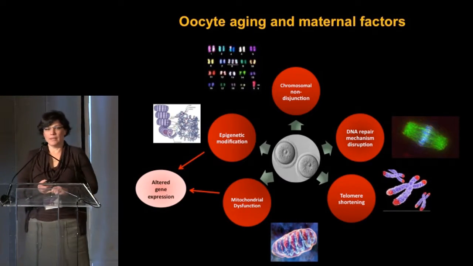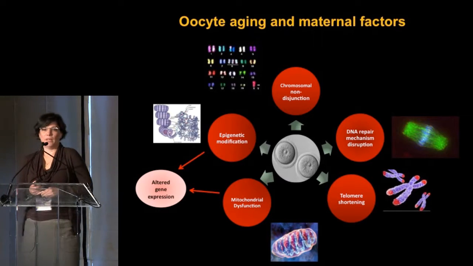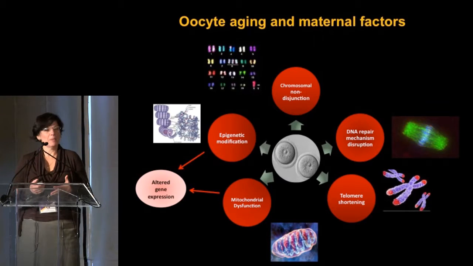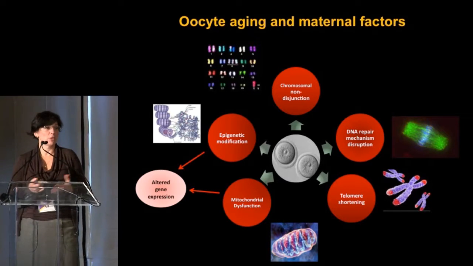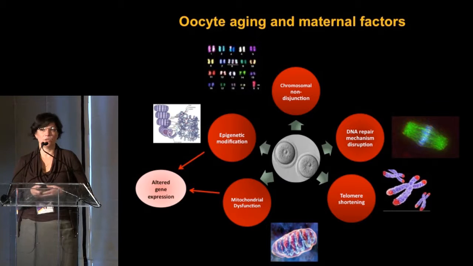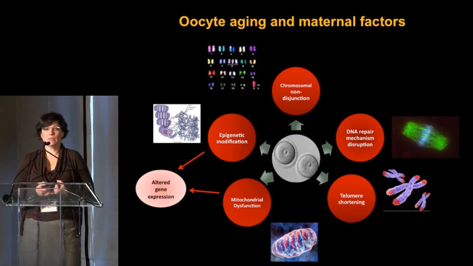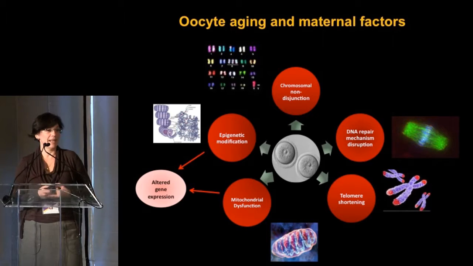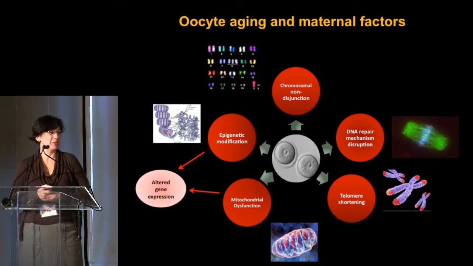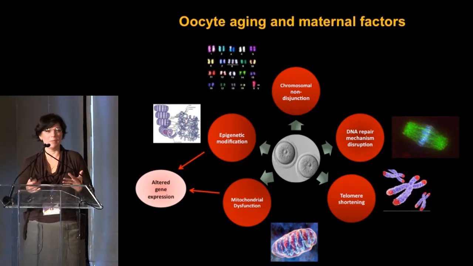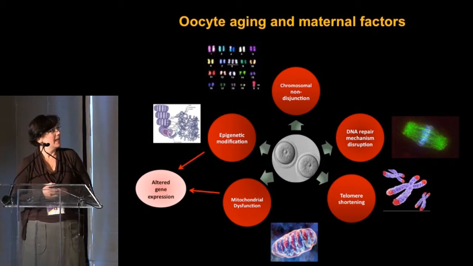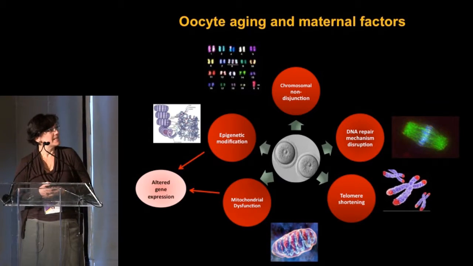So to this audience, I certainly don't have to introduce the problem of aging of oocytes. What we do know is that as females approach the end of their reproductive lifespan, the quality of their oocytes dramatically declines. And this is probably not due to one factor. It's probably due to multiple reasons. We know that the chromosomal aneuploidy rates are skyrocketing. There is evidence, and I'm sure Katalog will talk shortly about reasons why there may be DNA repair problems in the aging oocytes.